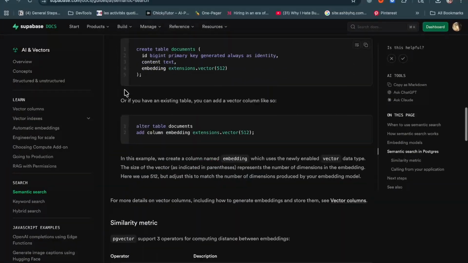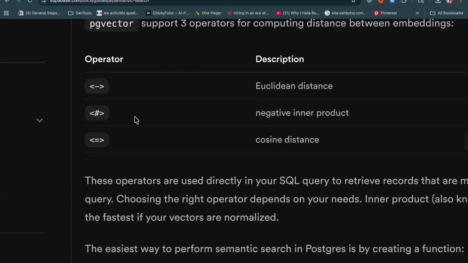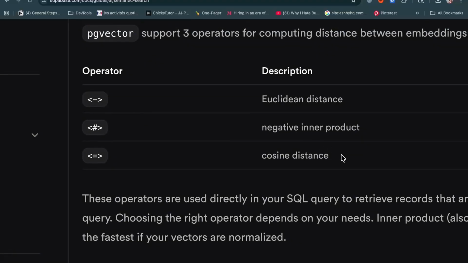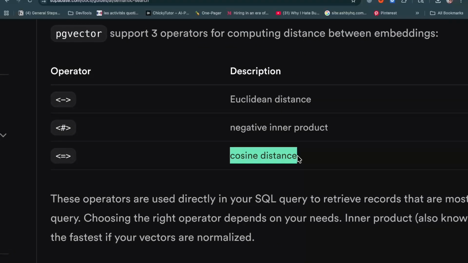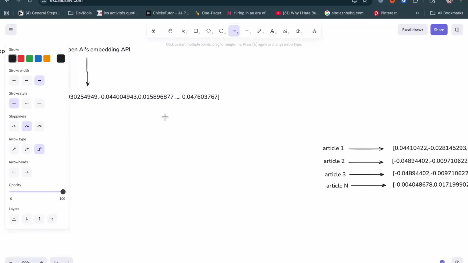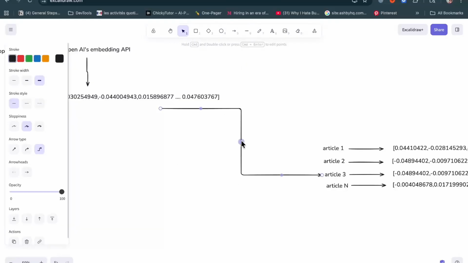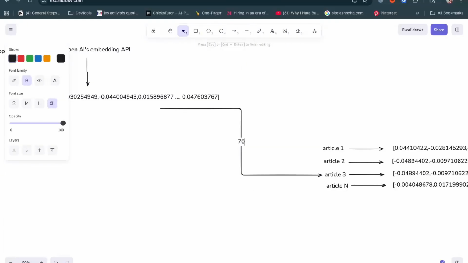Supabase supports 3 ways of calculating this distance. I'm using cosine similarity, which is arguably the most popular. And what gets returned is a match score. So now I will have an 80% match score, a 70% match score, 40% match score, and it's up to you to determine what match score would be considered relevant.